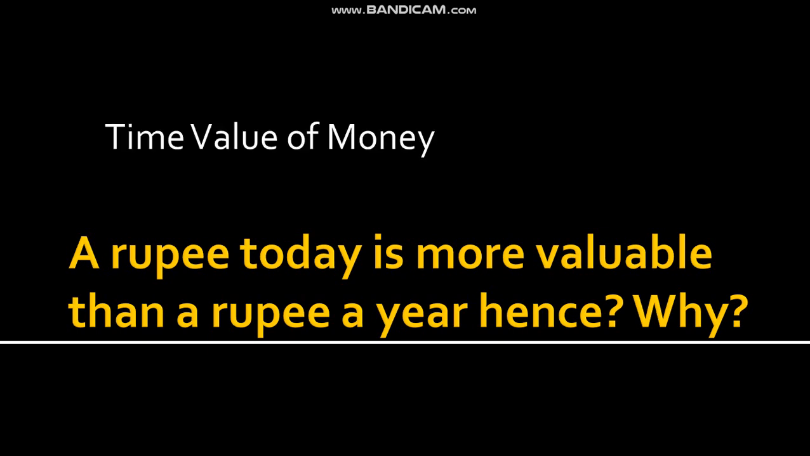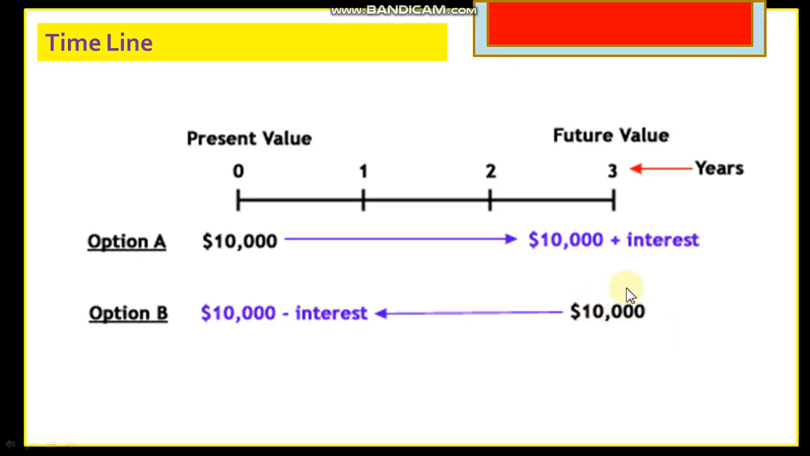So to understand this time value of money, we need to understand one simple concept, that is called a timeline. Why is this timeline important? Because money occurs at different points of time. So if we understand the timeline properly, many problems will be solved. Many things we can solve easily. So what is a timeline?